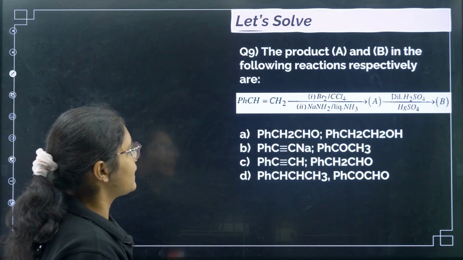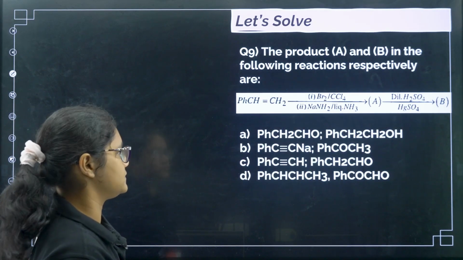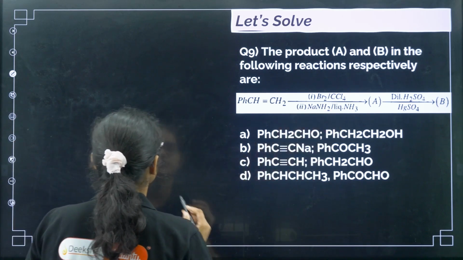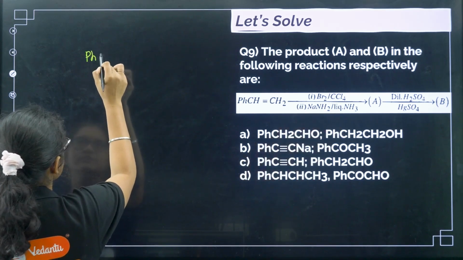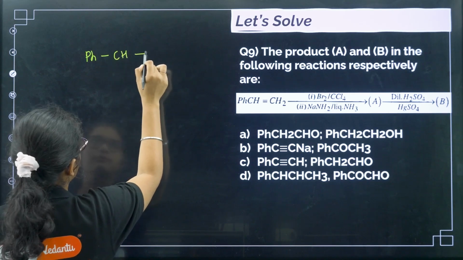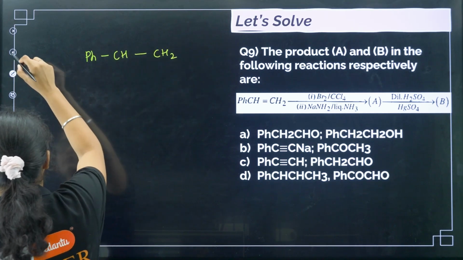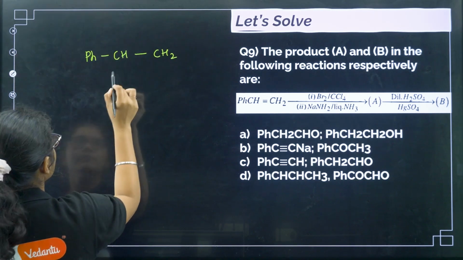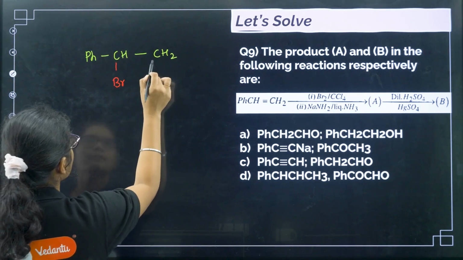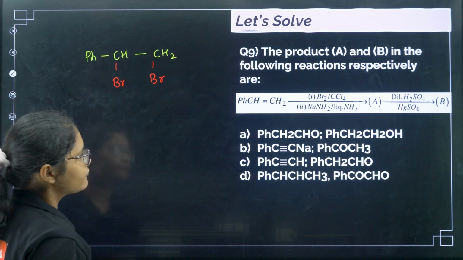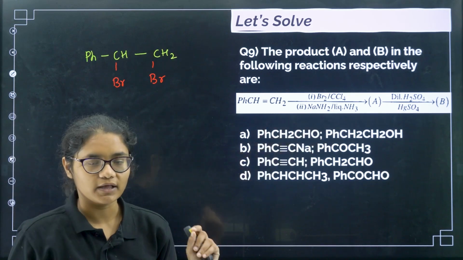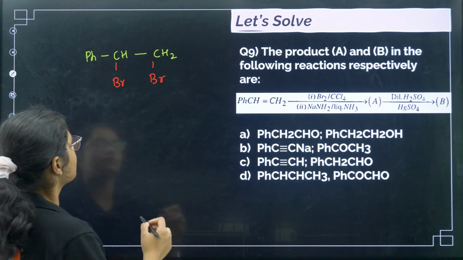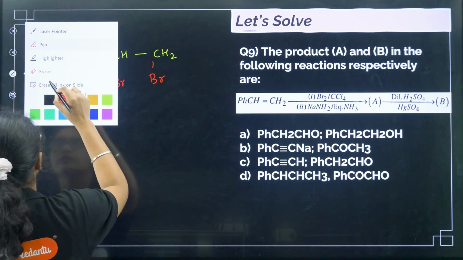Next, the products A and B in the following reactions are, respectively. The first one is given Br2/CCl4. What does this do? Br2/CCl4 adds to the double bond, so bromine is added. After that you have NaNH2 and liquid ammonia. NaNH2 and liquid ammonia removes HBr. So we can write it like this, it will be more clear.